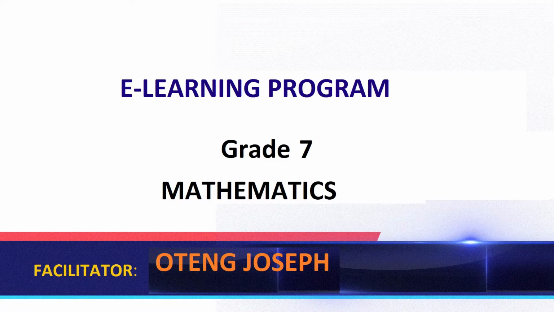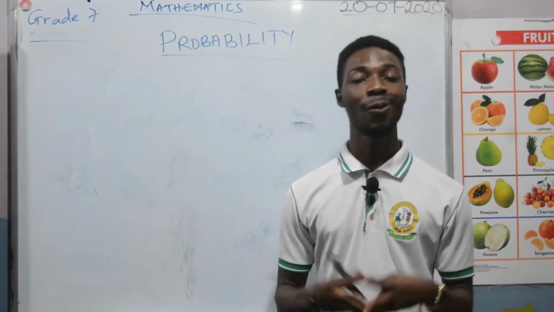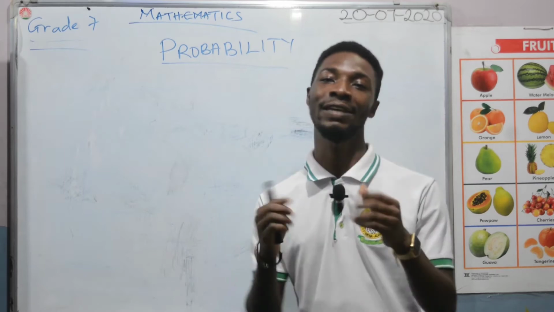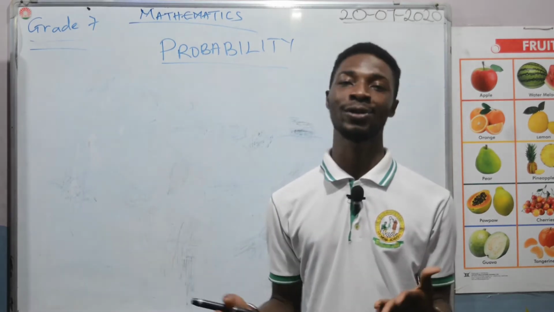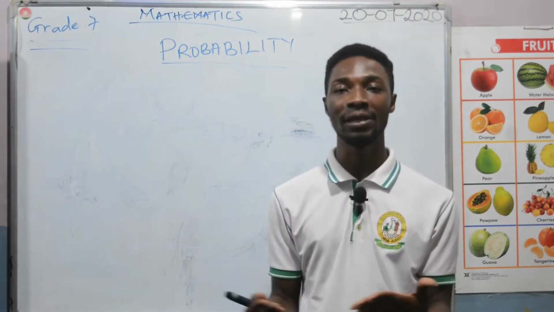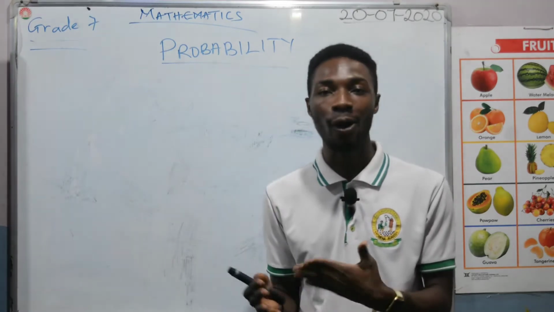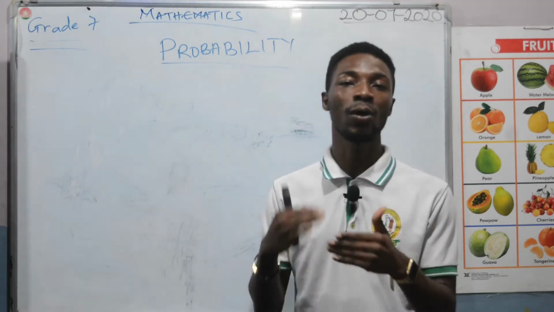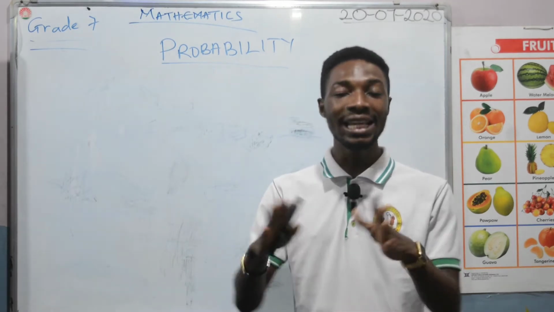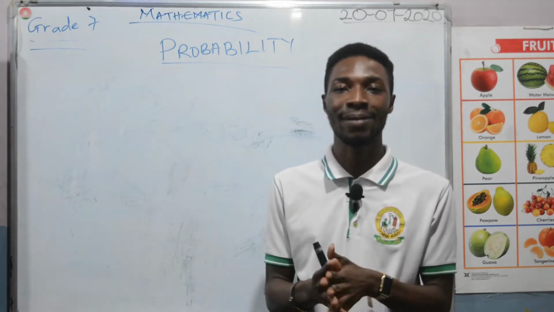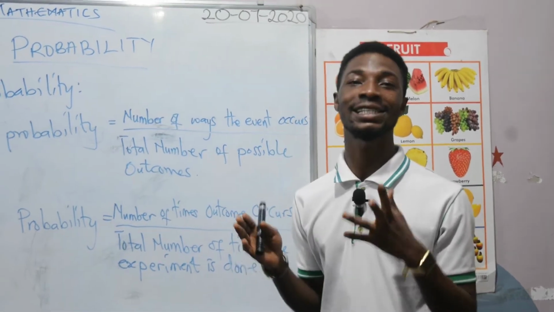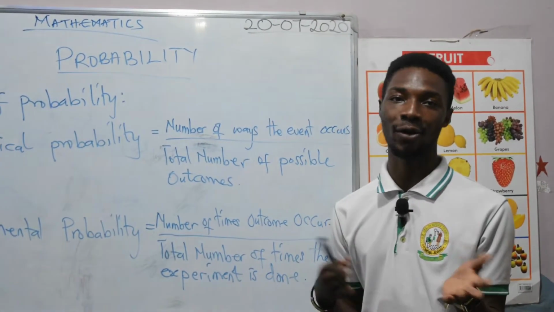Today we are going to explore the topic probability. What is probability? Probability simply means the study of events that may occur or may not occur. So we have a lot of events happening. We don't know whether it is going to occur or it will not occur. Even if it will occur, we don't know the degree of certainty at which the event may occur. So taking this into consideration and studying it in mathematics, we call it probability. So probability is simply the study of events which may occur or may not occur.